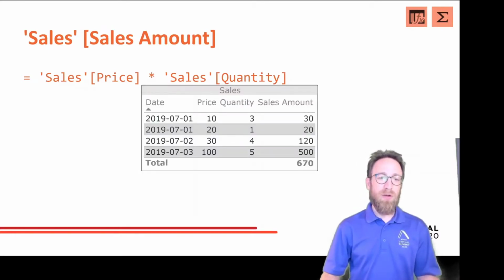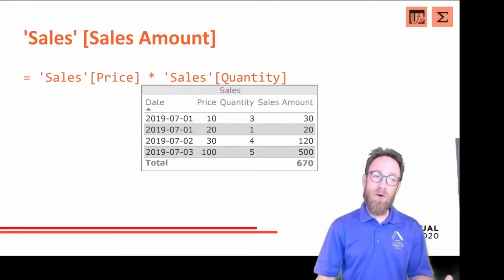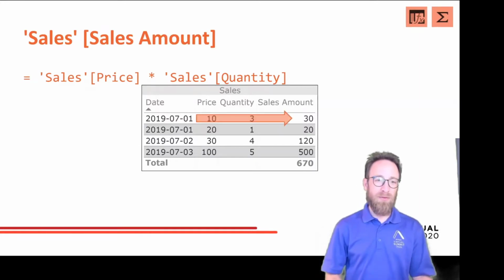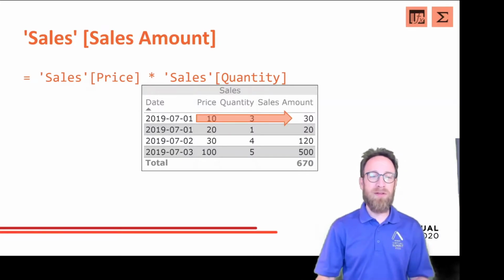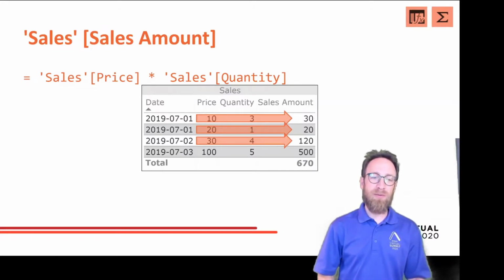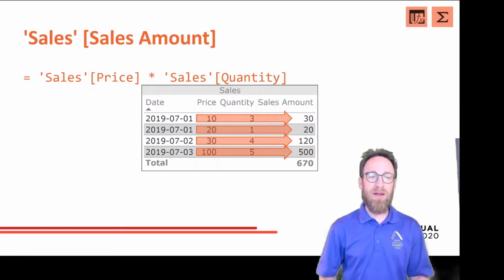And if we take a look at my very simple example, this sales table only consists of 4 rows. So we have 1st of July, 2nd of July, and 3rd of July, and we have different prices and quantities. On 1st of July we had sales with price 10 and a quantity of 3, so we end up with 30 as the sales amount. 20 times 1 is 20, 30 times 4 is 120, and 100 times 5 is 500.